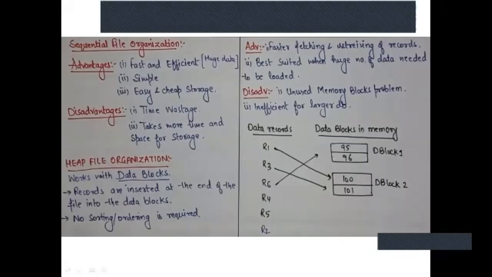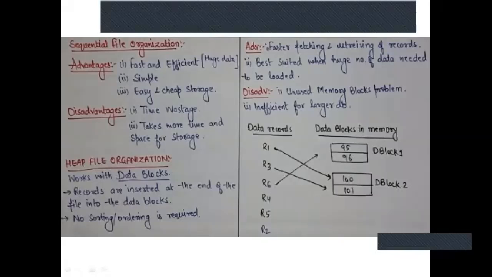Okay, so here what happens? Suppose I have a record R1, which has value 100, that I have stored in data block 2. Next I have one record R3, whose data value is 101, which is also stored in data block 1. Next I have R6, whose value is 95, which I have stored in data block 1.